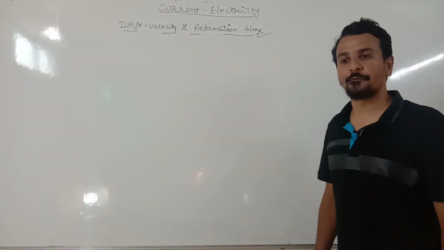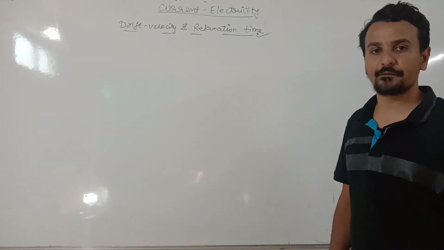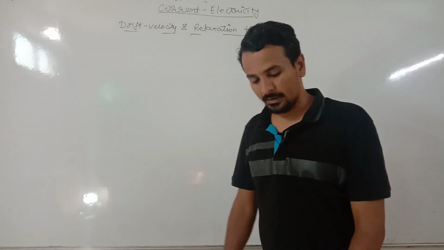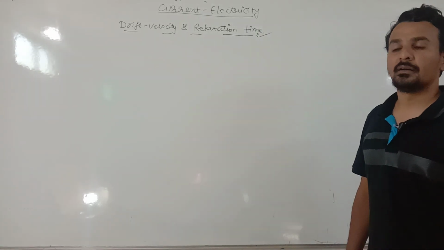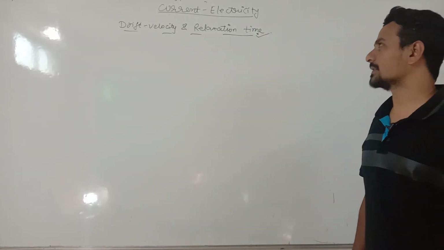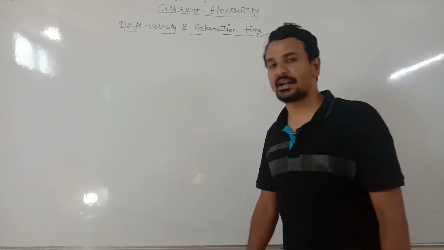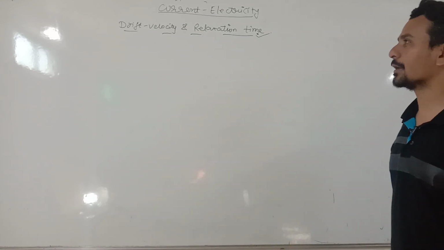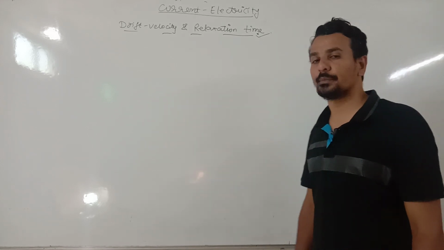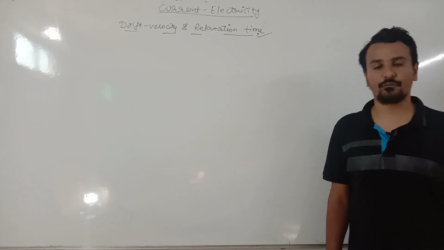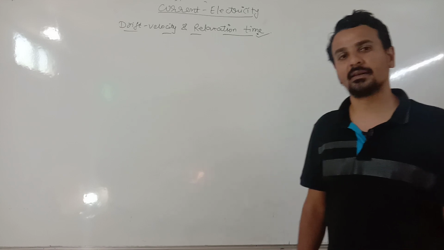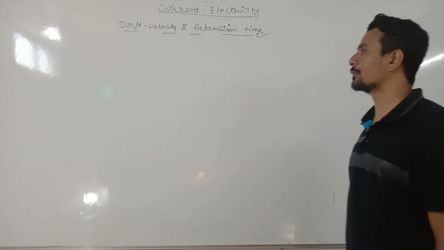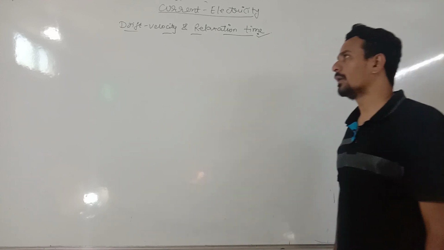Students, in this video we'll discuss drift velocity and relaxation time. It's a very important topic, right? What is drift velocity, how electrons collide with positive ions, and how we can calculate average drift velocity. What do you mean by relaxation time? What do you mean by average free path? So these are all the things we are going to discuss in this video.